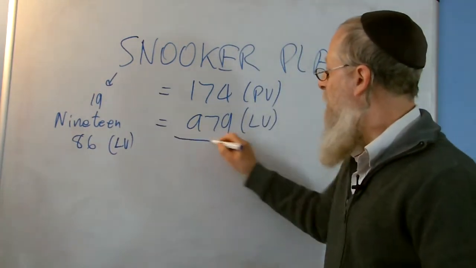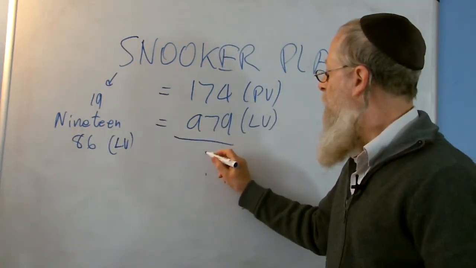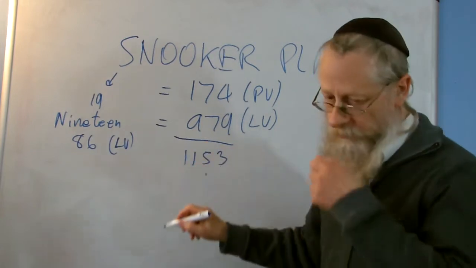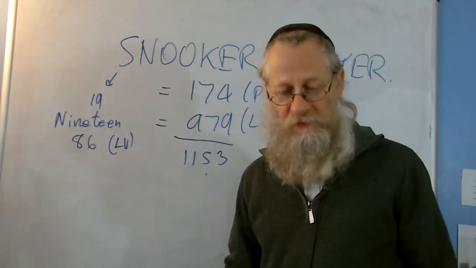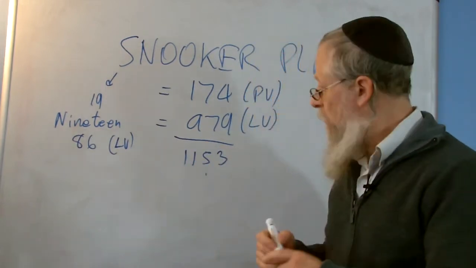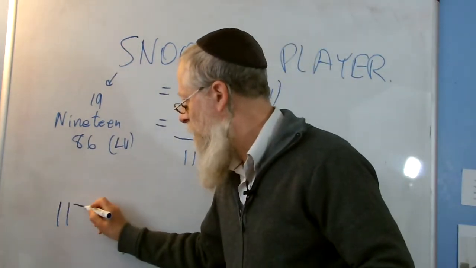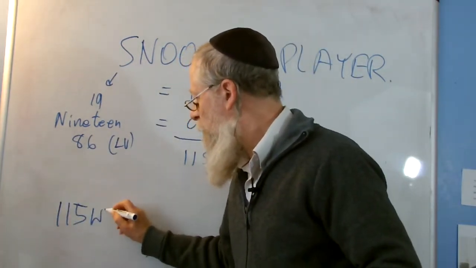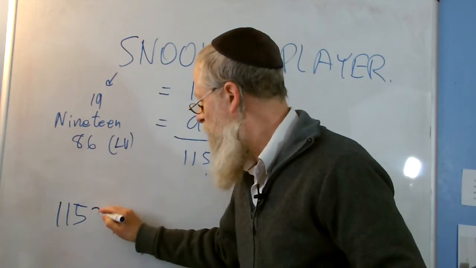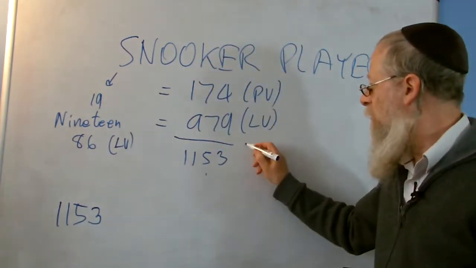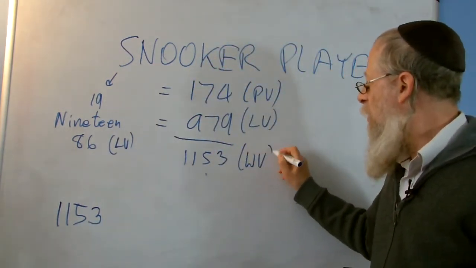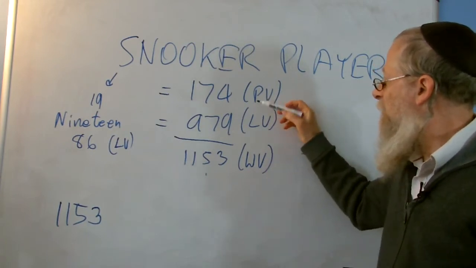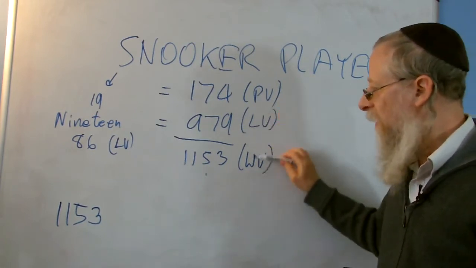And if I add that together, I'll get 1153. Now I'm going to take, let's put that number down here so we don't forget it. So that was, oops, put a W there because I'm about to write a W. This is what I call the whole value, where I add the placement and the large value together. I call it the whole value.